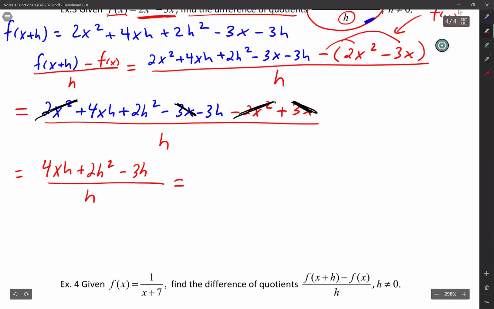So write that down. Now I notice that in the numerator, there's an h in every term. So I can factor out an h. And if you factor out an h, you're going to have 4x plus 2h minus 3, all this over h.